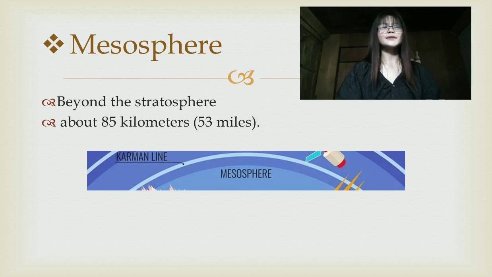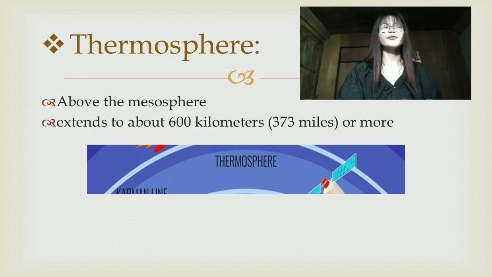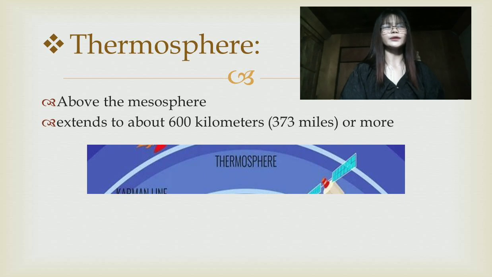The third one is the mesosphere. Beyond the stratosphere, the mesosphere reaches up to about 85 kilometers or 53 miles. Temperatures decrease with altitude in this layer. The fourth one is the thermosphere, above the mesosphere. The thermosphere extends to about 600 kilometers or 373 miles or more. The temperatures here can reach very high levels due to the absorption of solar radiation.